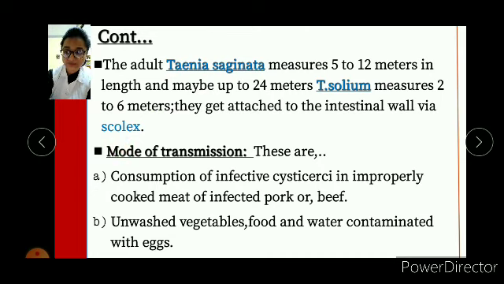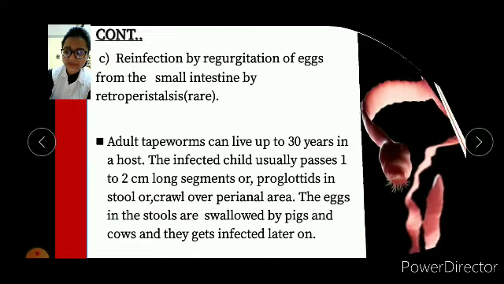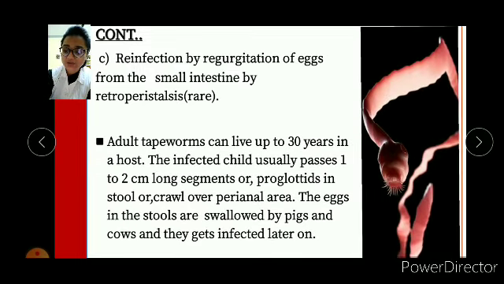So mode of transmission. This is an important topic about the tapeworms, so listen carefully. Mode of transmission: first of all, the consumption of infective cysticerci in improperly cooked meat of infected pork or beef, and then secondly, unwashed vegetables, food and water contaminated with eggs, and thirdly, reinfection by regurgitation of eggs from the small intestine by retroperistalsis, and it's a rare case, okay?